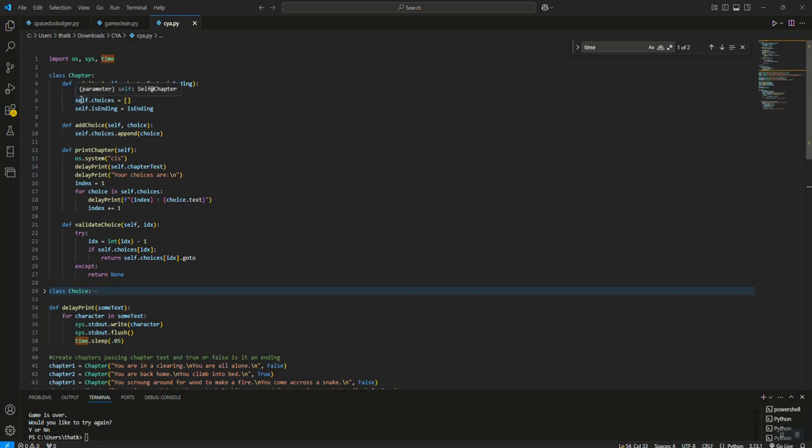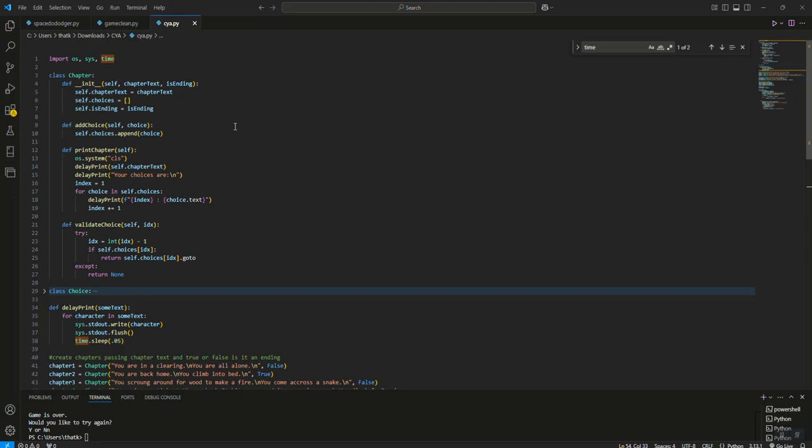In this definition, we're going to have self.chapterText equals the chapter text we pass in. We're going to create an array or collection of choices, so self.choices, and we instantiate that by doing equal square brace. Then we're going to have self.isEnding equals isEnding, and that's going to do the definition of our chapter.